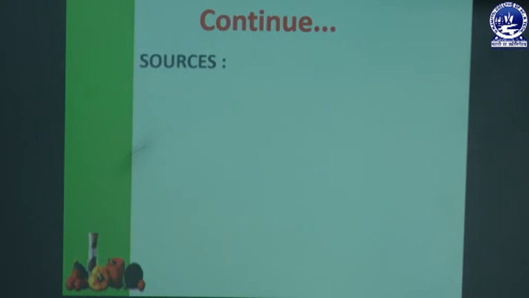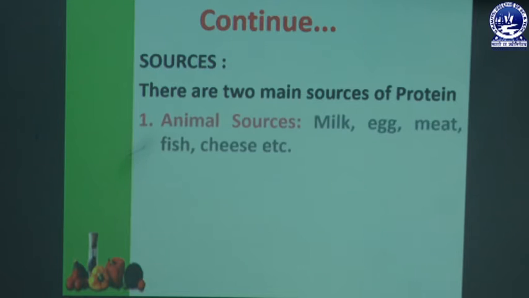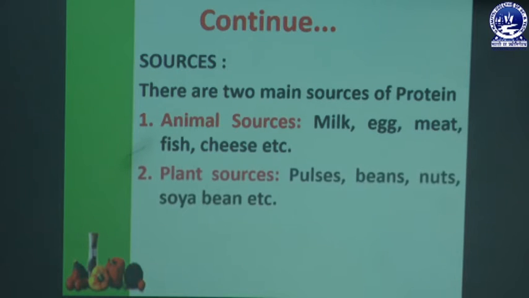loss. There are two main sources of protein: animal sources and plant sources. Animal sources are milk, egg, meat, fish, cheese, etc. And plant sources are pulses, beans, nuts and soybeans, etc.